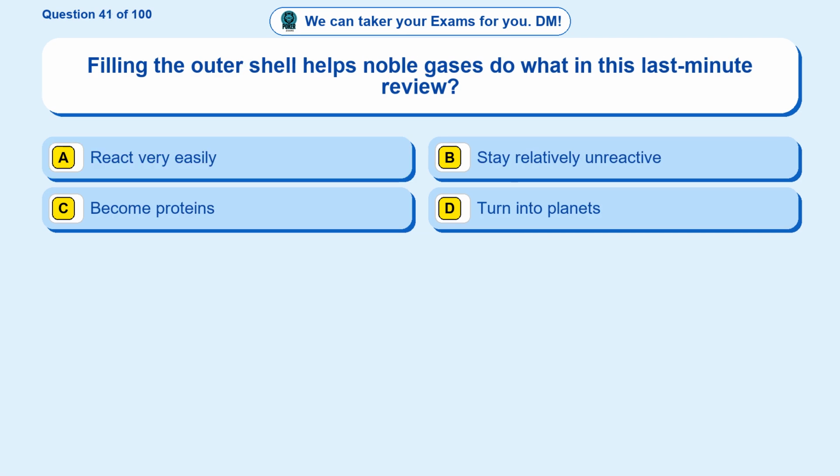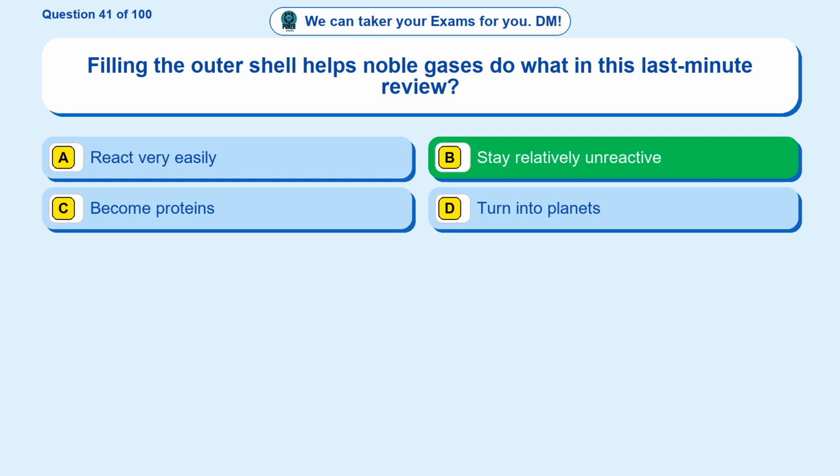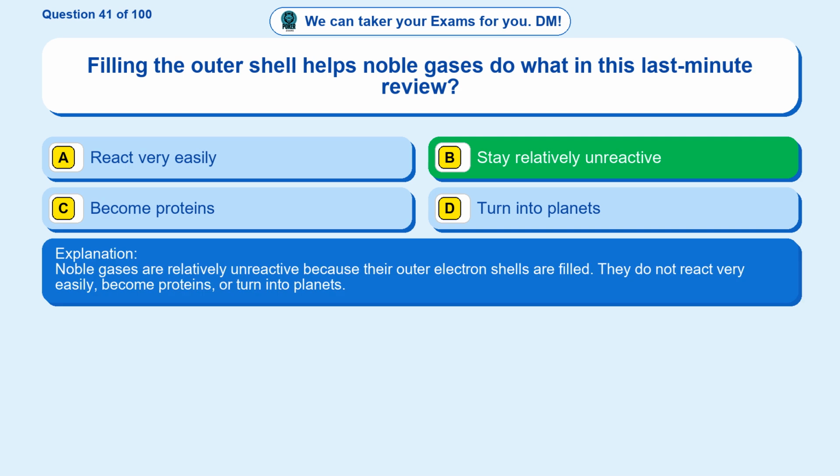Question 41. Filling the outer shell helps noble gases do what in this last-minute review? Option A, react very easily. Option B, stay relatively unreactive. Option C, become proteins. Option D, turn into planets. The correct answer is option B, stay relatively unreactive. Noble gases are relatively unreactive because their outer electron shells are filled. They do not react very easily, become proteins, or turn into planets.